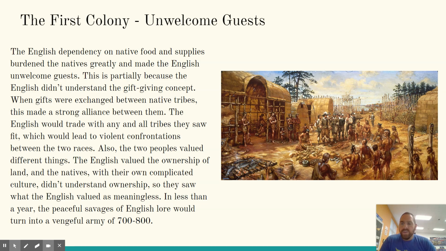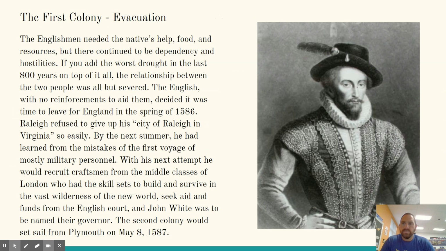Also, the two peoples valued different things. The English valued the ownership of land, and the natives, with their own complicated culture, didn't understand ownership. So they saw what the English valued as meaningless. In less than a year, the peaceful savages of English lore would turn into a vengeful army of 700 to 800 Native American warriors. So it was just a clash of cultures. Okay, they didn't understand each other, and the English weren't really willing to be accepting of the other culture.